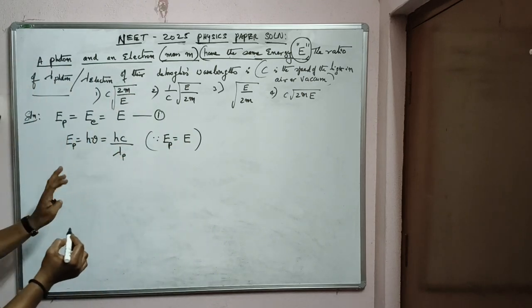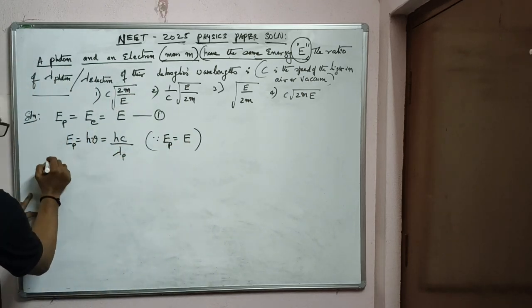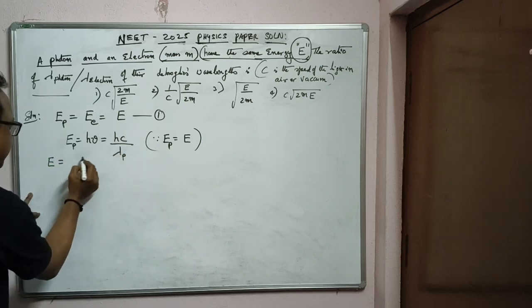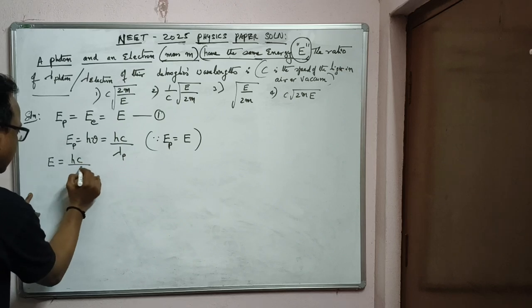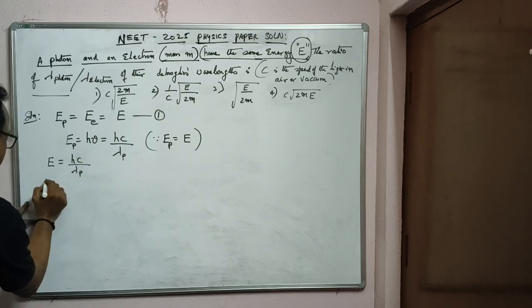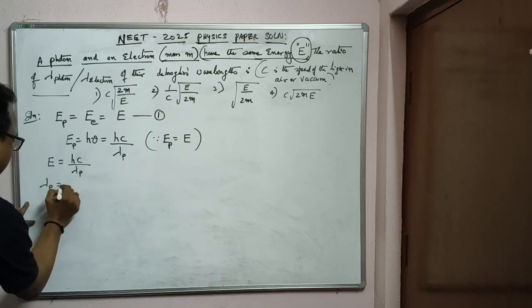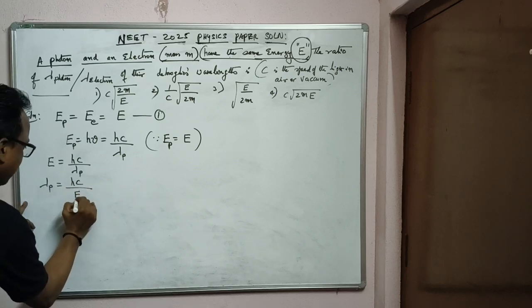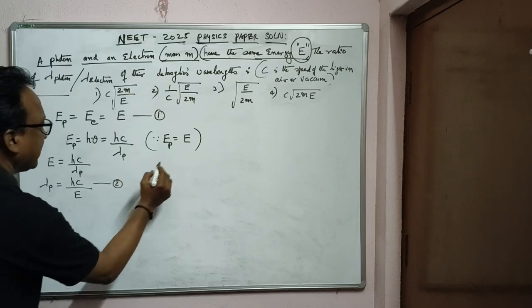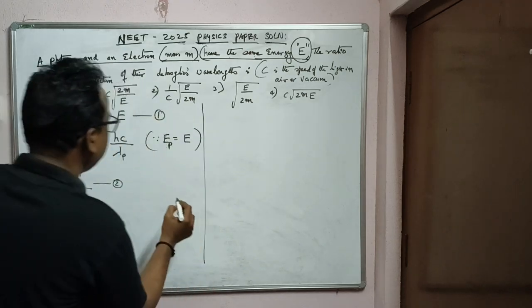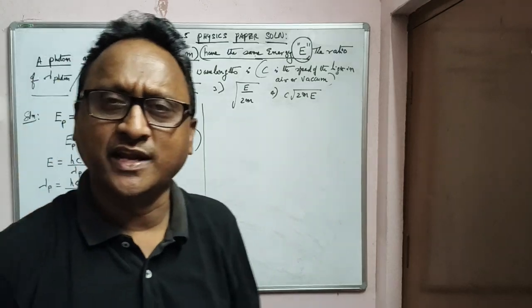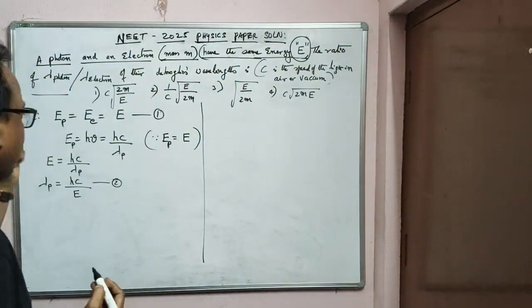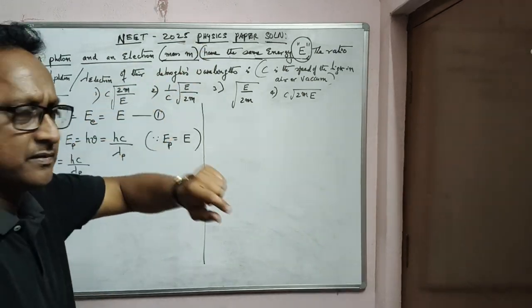I am writing here. Therefore, from here, the energy of the photon E is equal to hc by lambda p, or lambda p, the wavelength of the photon, is equal to hc by E. Consider this as equation 2. Clear up to here? This is a very interesting question from dual nature of light and matter waves. Unless you know the concept, you can't solve this one.